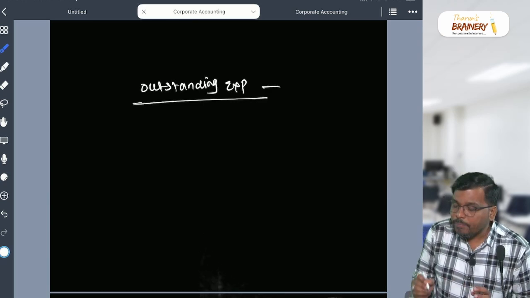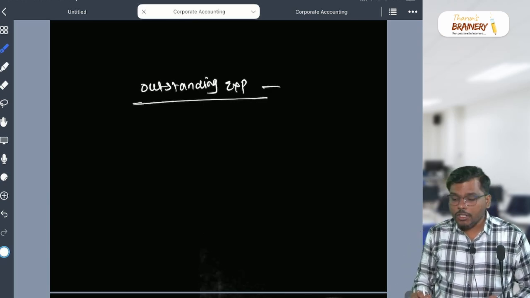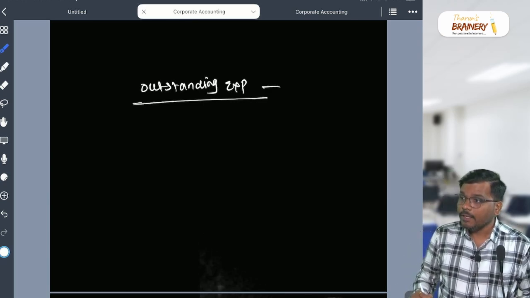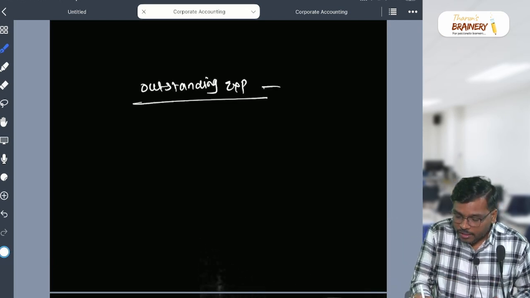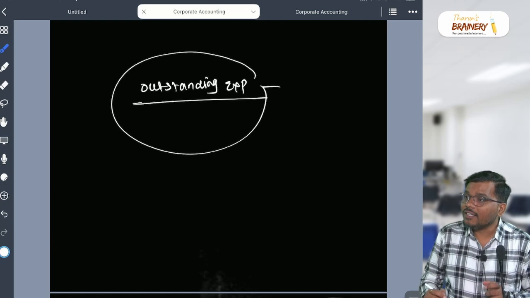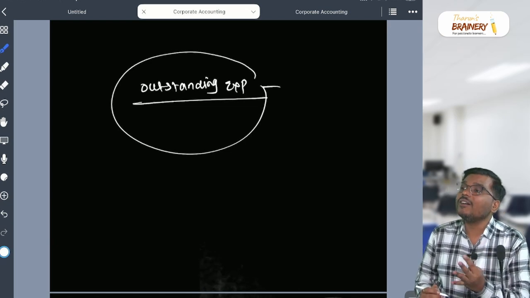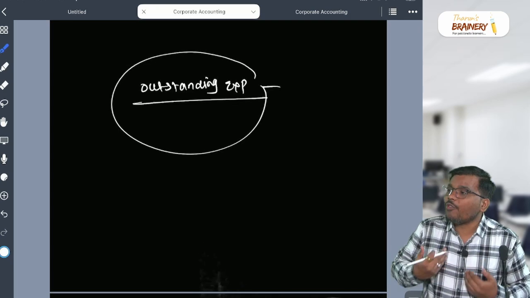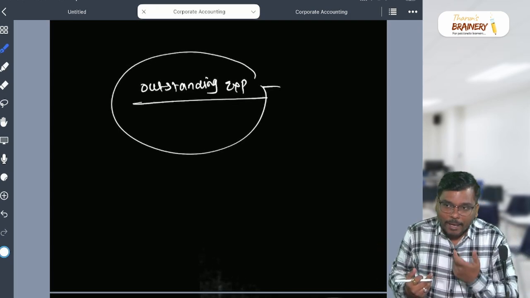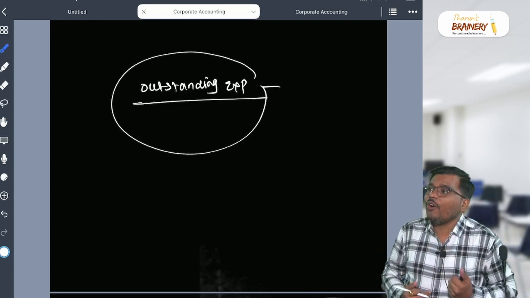Now, which one place will it come? Some students will say, sir, it will go in other expenses. Some will say it will go on the liability side in the balance sheet. What do you feel? What is the nature of this item? Asset, liability, income, or expense? Outstanding expenses. What is that for you? Liability. It's a liability for you.